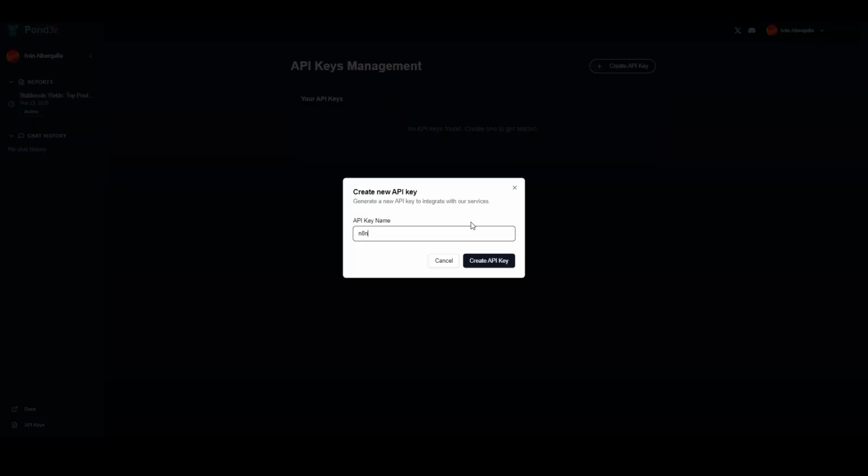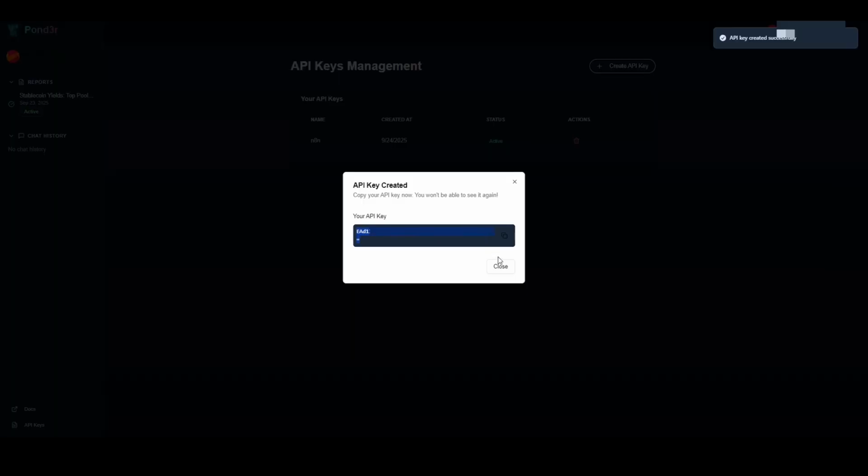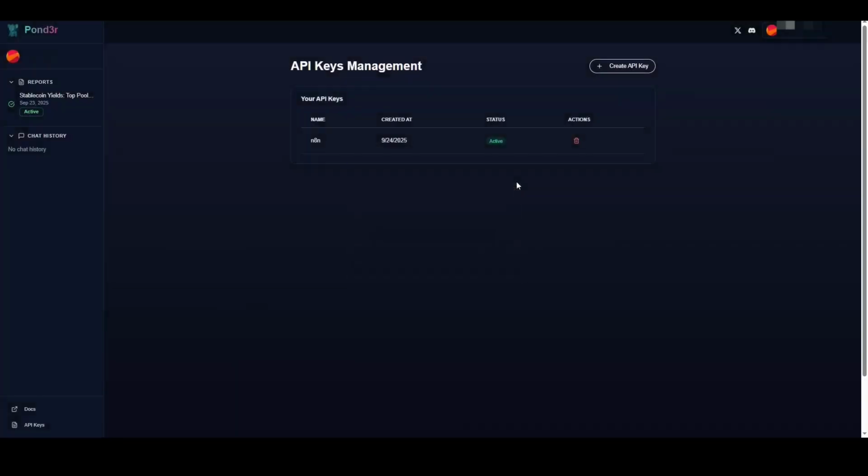I'll navigate to the API key section and create a new key. I'm naming this key N8N since that's where I'll be using it. It's very important to copy this key now, as you won't be able to see it again.